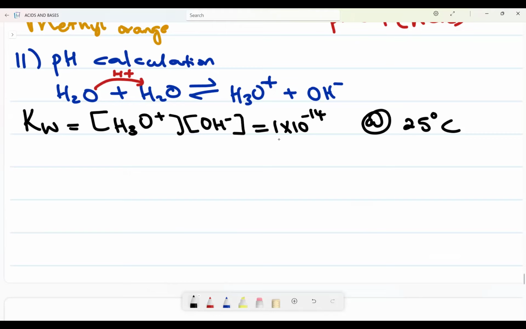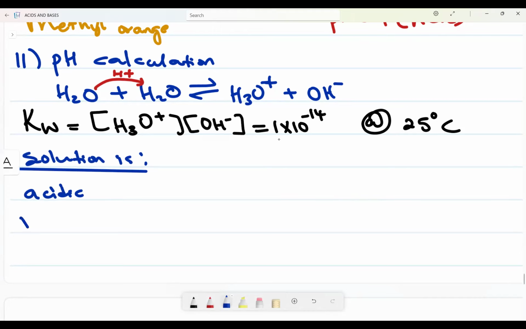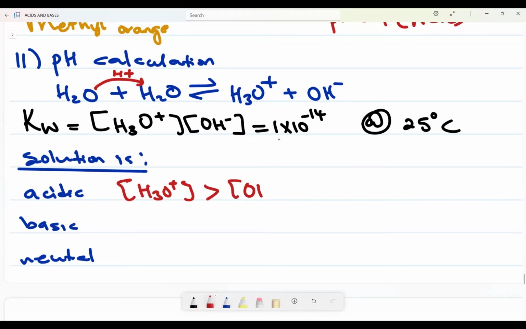Right? Now if our solution is acidic, basic, or neutral: if our solution is acidic, it means we have more hydronium ions than hydroxide ions.